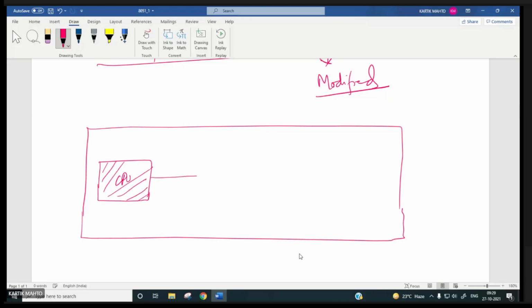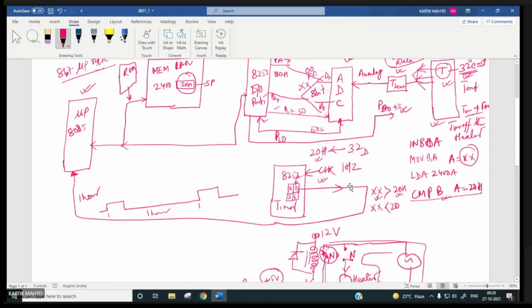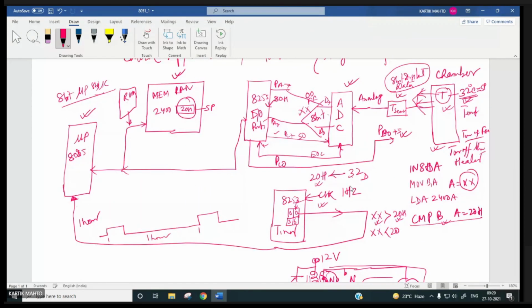Then some more parts were added, like these IO ports. IO ports are nothing but registers, with pins available.